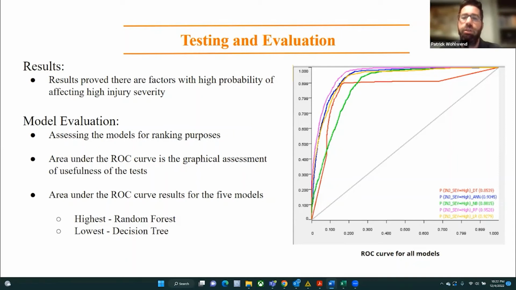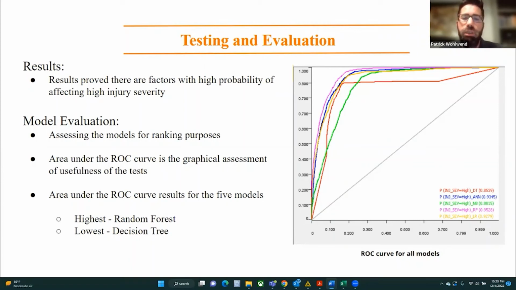The ROC curve is a graphical curve plotting the true positive, which is the sensitivity, to the false positive, which is precision rate. And it's the accuracy measure of a classifier. So a value of 1 is a perfect classifier, and a 0.5 is no better than random chance.